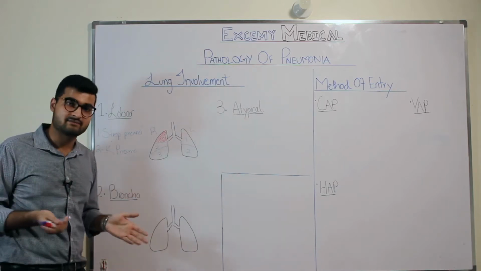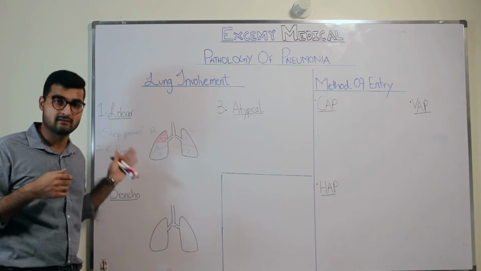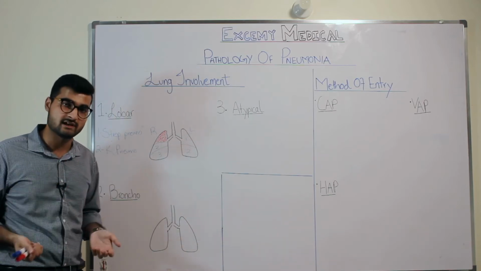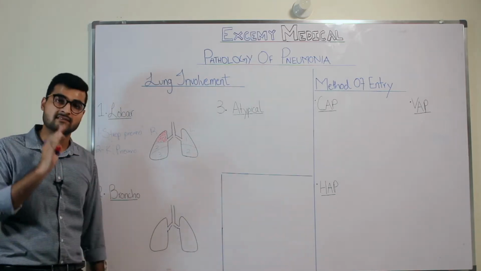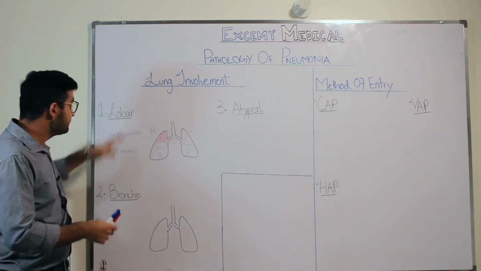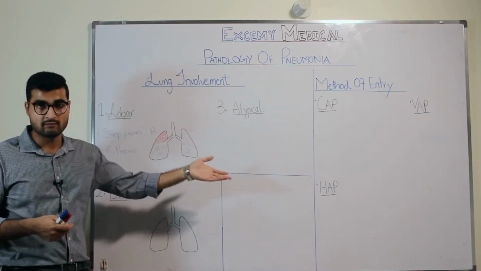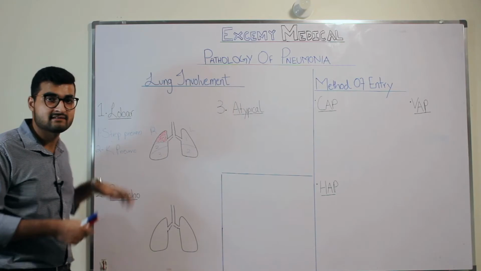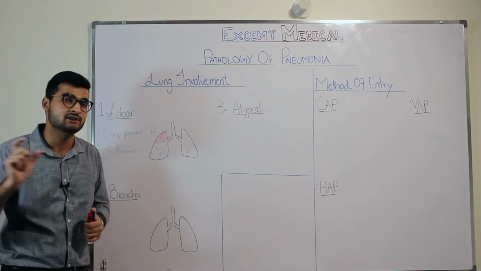Now, what happens in Klebsiella is that it is a gram-negative bacteria, right? When it enters your respiratory tract and goes inside your lungs, it produces a thick currant jelly sputum. Obviously in pneumonia you have sputum, and we'll be talking about the different signs and symptoms in pneumonia. But in Klebsiella the sputum isn't thin; it's thick currant jelly sputum.